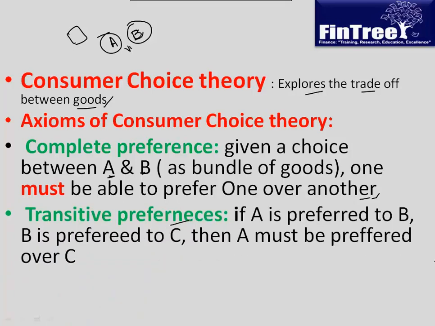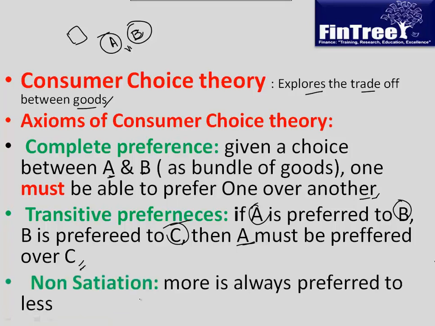Now the next one is transitive preference, which is common sense. If A is preferred over B, and B is preferred over C, then A must be preferred over C. Unless you are irrational, this would always be true. And then the last one is non-satiation. What it says is that more will always be preferred to less. So given a choice, you would always like to consume more than less. And if this is true, then the entire demand side analysis is going to be true.